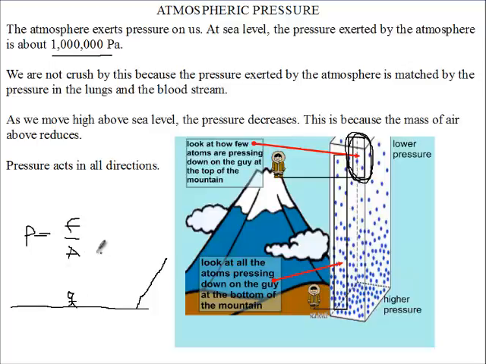Now when you take a flight and the flight moves very high into the sky where the pressure reduces so much, you eventually tend to bleed because the pressure inside you becomes greater than the pressure outside. Therefore you need to get rid of some of the pressure inside, causing the bleeding.